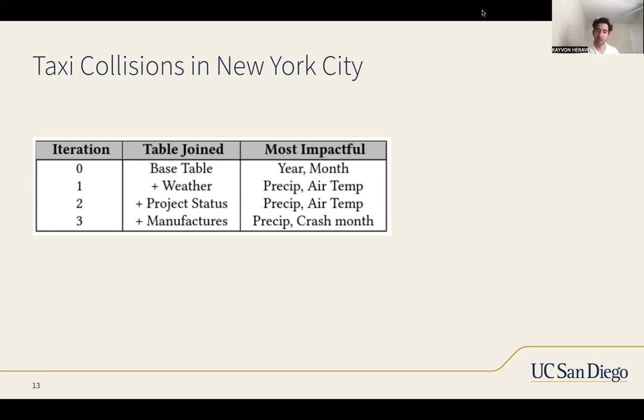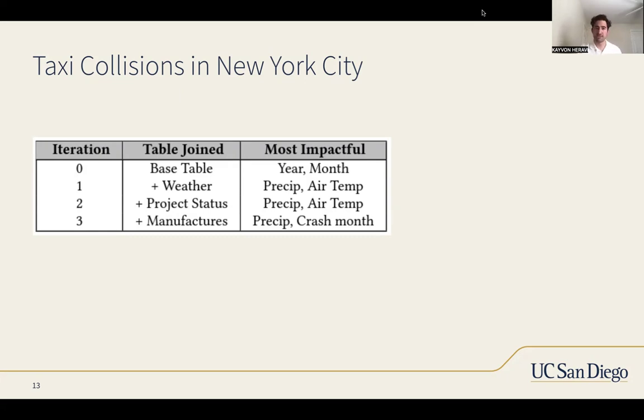So in this final run through, our third iteration, or I guess fourth iteration in this case, we could say that we have the most comprehensive data set and the most comprehensive results, showing that precipitation is the most important in terms of our collisions. But we also could say that crash month is more important than the air temperature. So maybe, for reasons such as traffic in summer, or maybe more precipitation in certain months, whatever that reasoning may be, we would need more observational data, but this is just from our observational data.